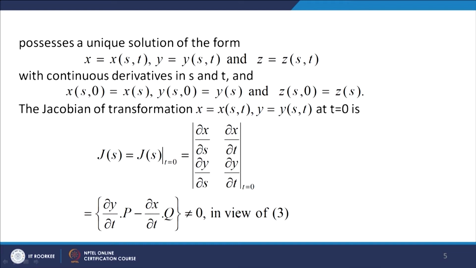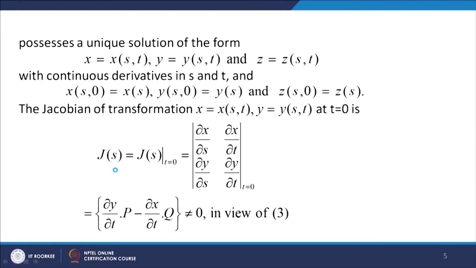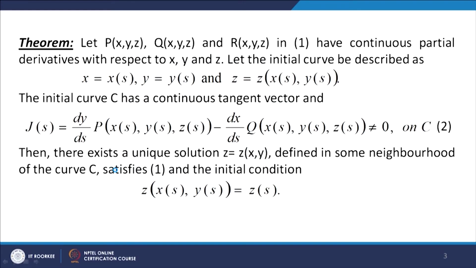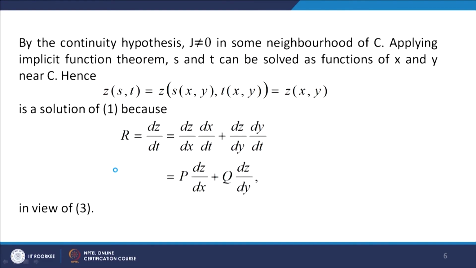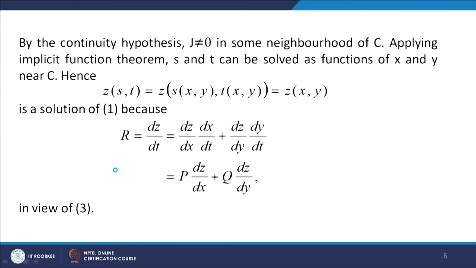Now this is equal to ∂y/∂s · p minus ∂x/∂s · q, and we have assumed that J(s) is not equal to 0 on C. So in view of our assumption, this Jacobian does not vanish, and we have also assumed that C has a continuous tangent vector. So by the continuity hypothesis, J is not equal to 0 in some neighborhood of the curve C.